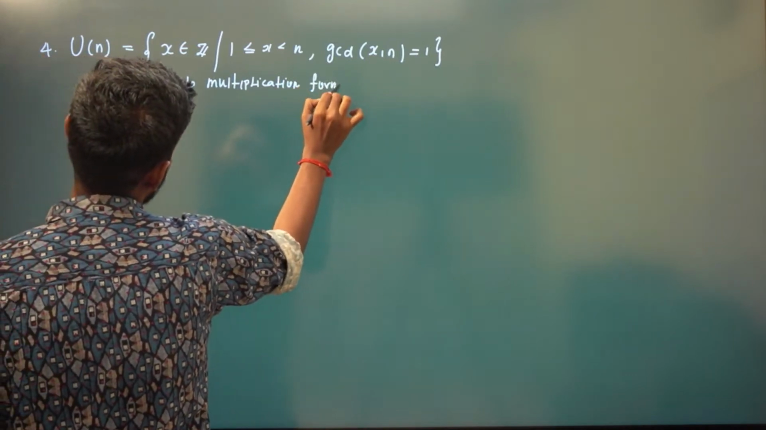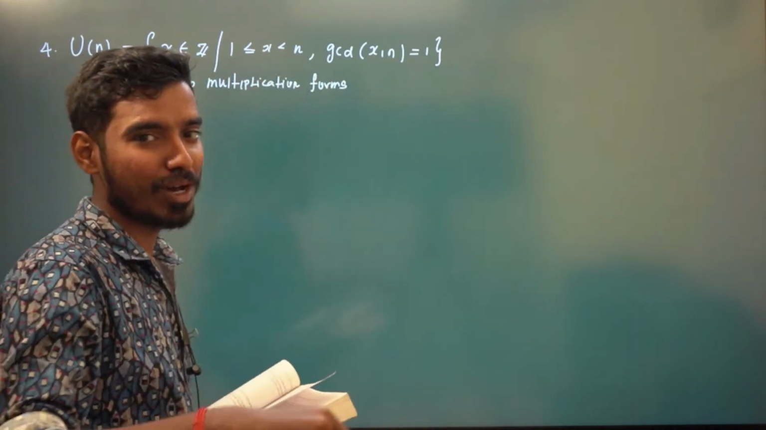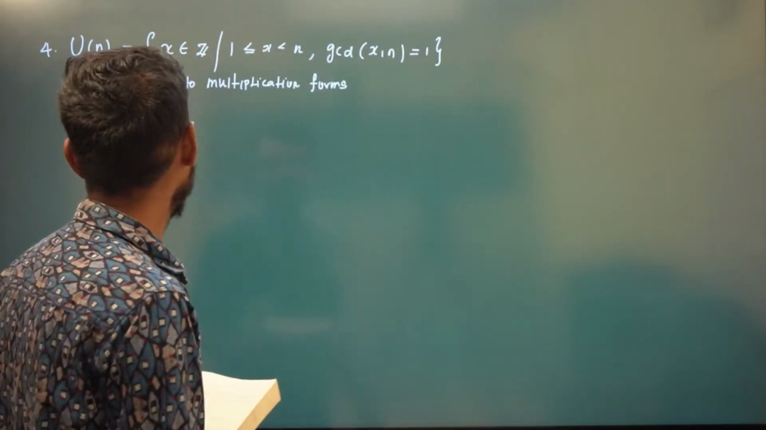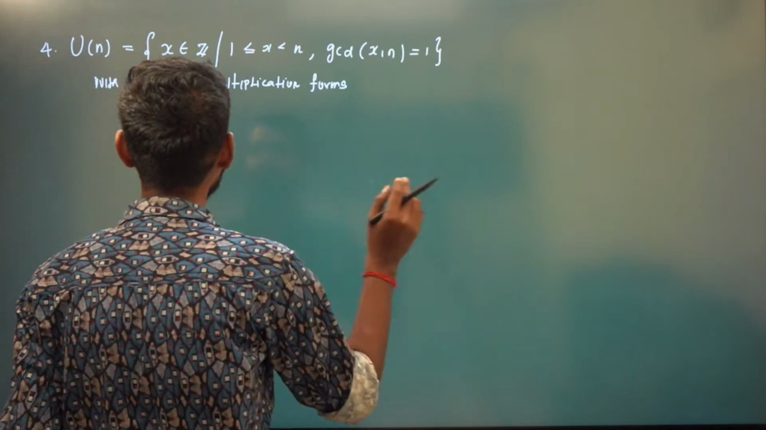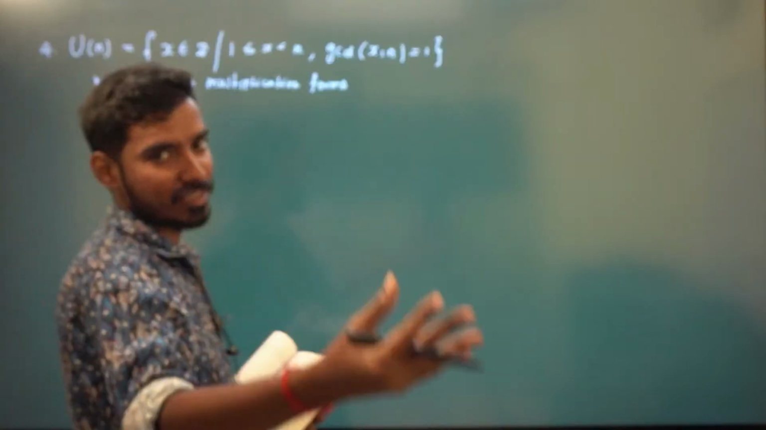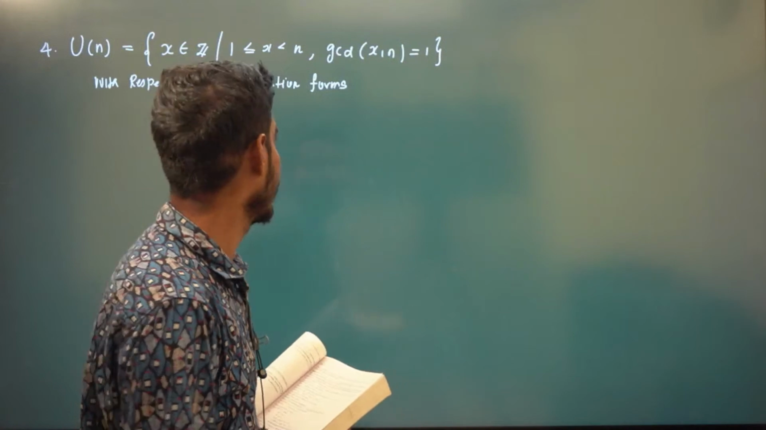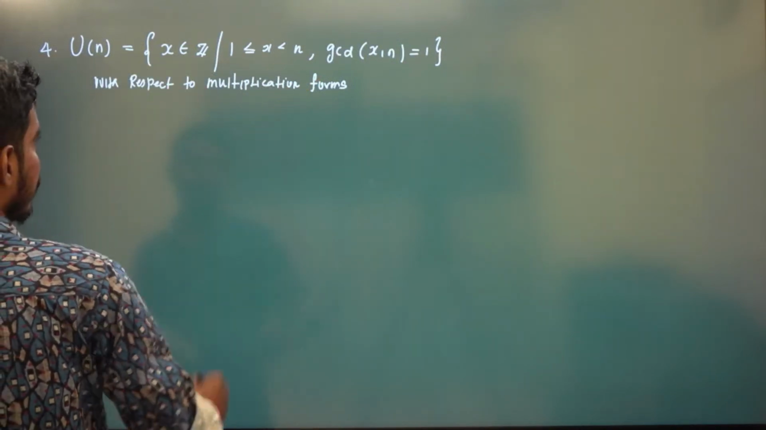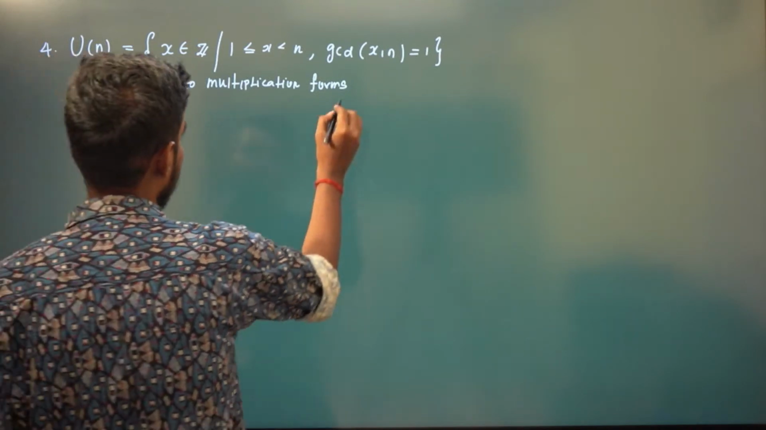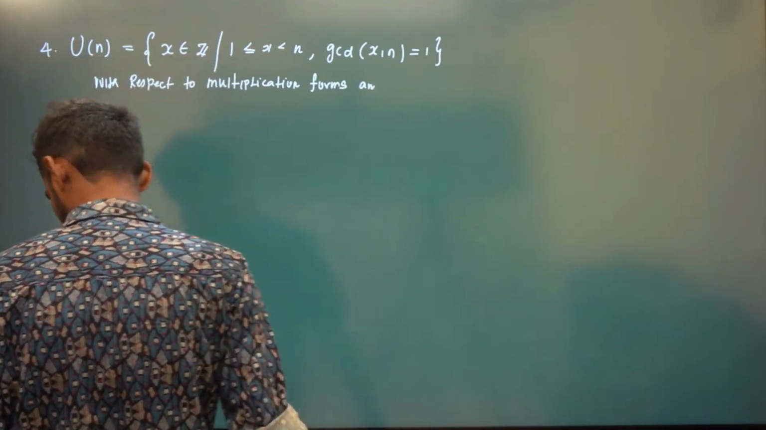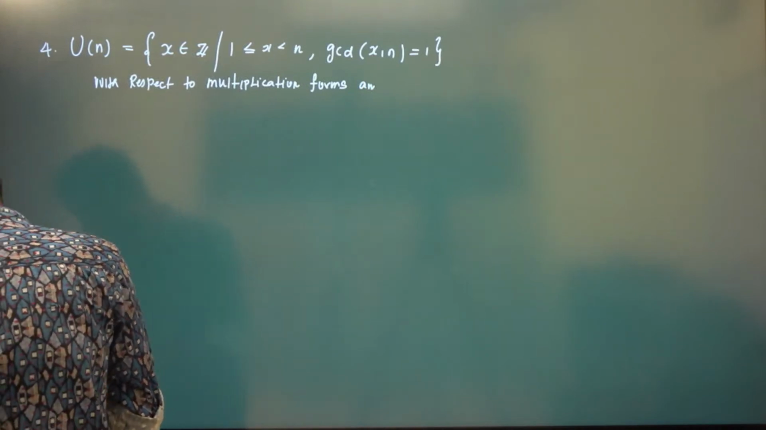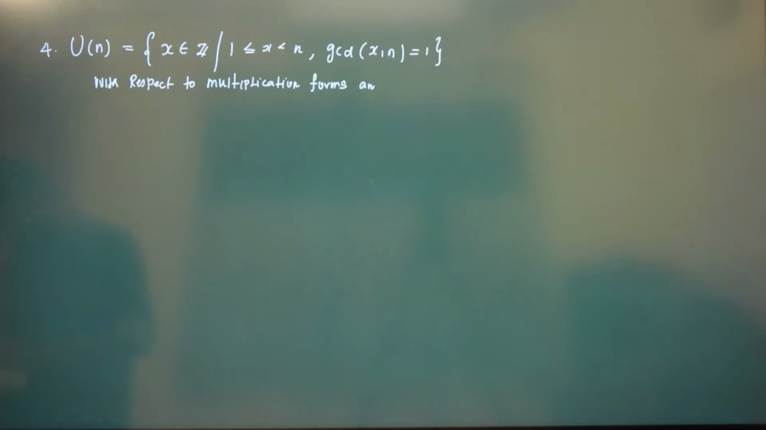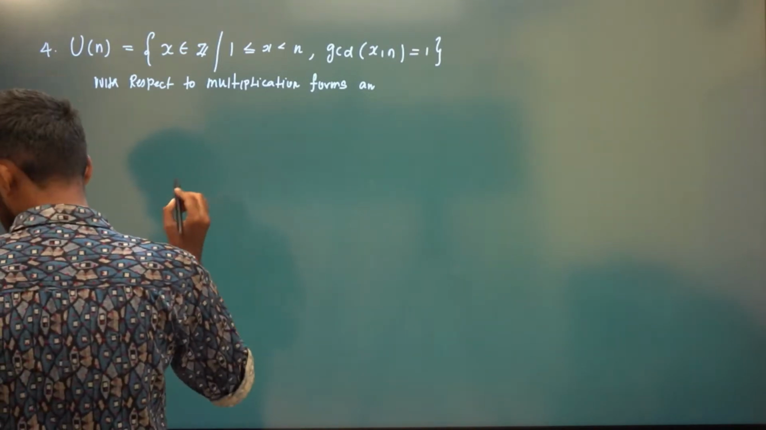forms. See, I'm going to give you lots and lots of examples. I'm going to give you almost 25 examples, so you have a very clear idea about this, right? With respect to multiplication, I'm going to give you some unique examples also that you will not find in all textbooks. So all those x in integers, x lies between 1 to n and GCD of x comma n is 1, with this multiplication forms